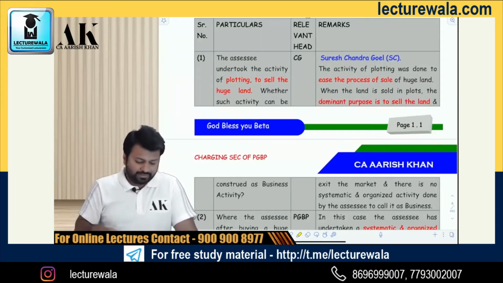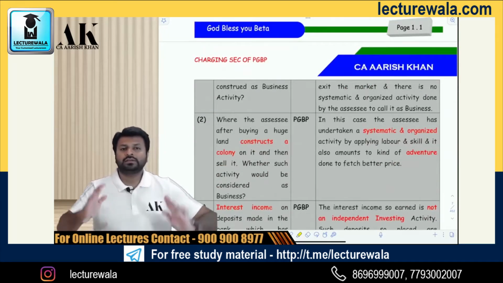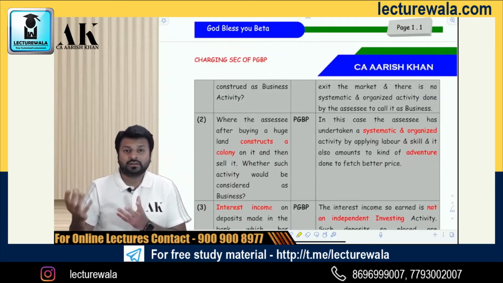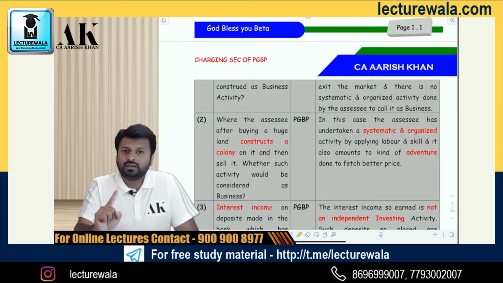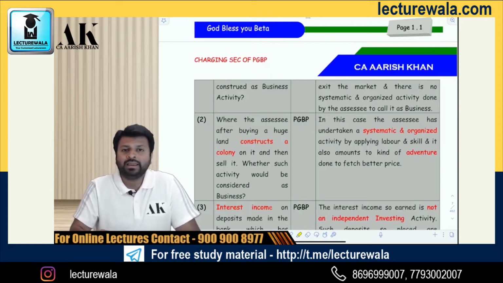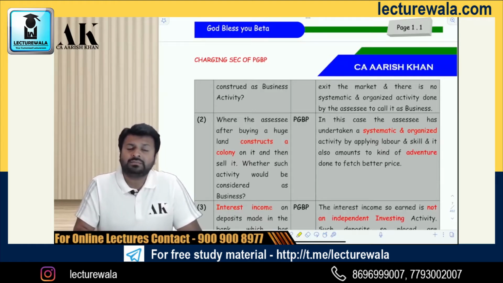At the same time, example number 2. There was one assessee who purchased huge land, and after purchasing it, he started constructing a complex on that. He started making a residential complex, commercial complex, theaters, malls, hospitals, schools, colleges, every possible thing that a human being requires in the nearby vicinity. He started making that and selling that. Now, what is this? This is business. Why? Because this is a systematic and organized activity of applying labor and skill with a dominant intention of earning profits, and therefore it can be called business income and not capital gains income.